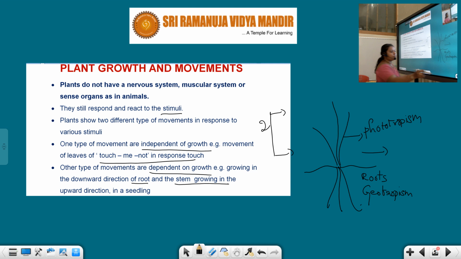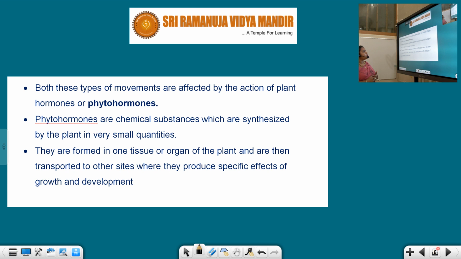Next, both these types of movements are affected by the action of plant hormones or phytohormones. Both these movements are affected by some chemical substances which are produced in the plant body, known as plant hormones or phytohormones. A very important term, students: phytohormones.